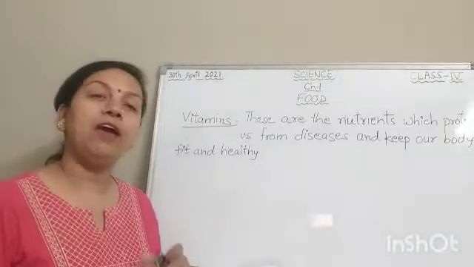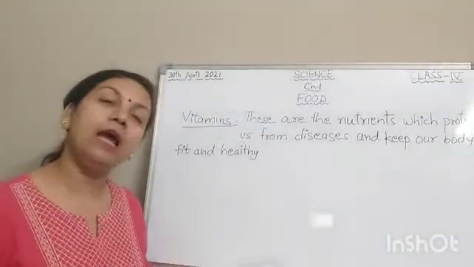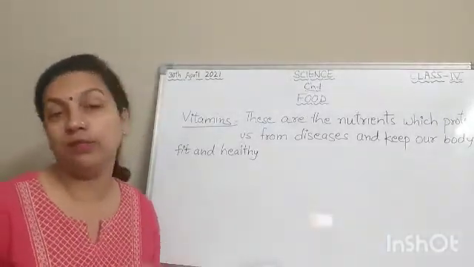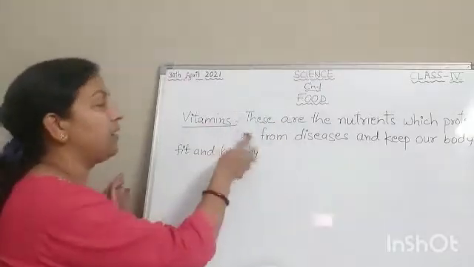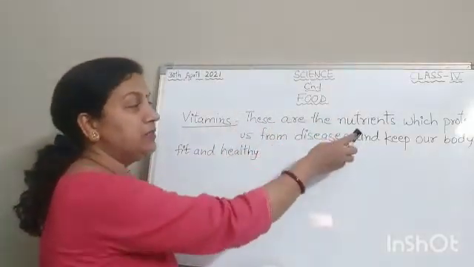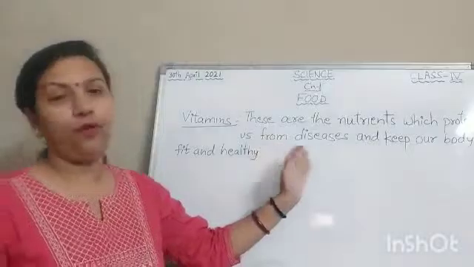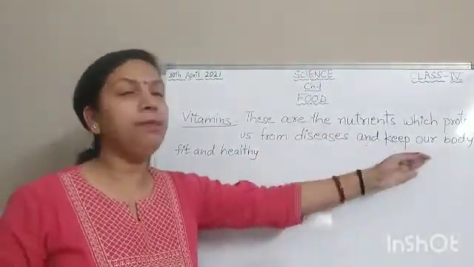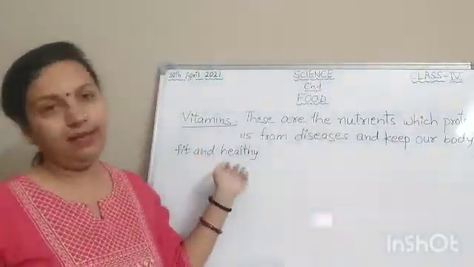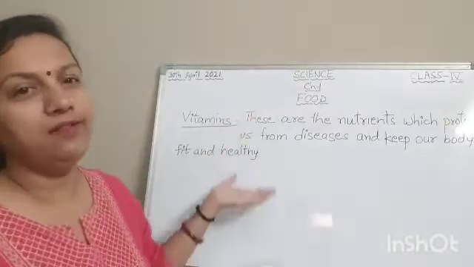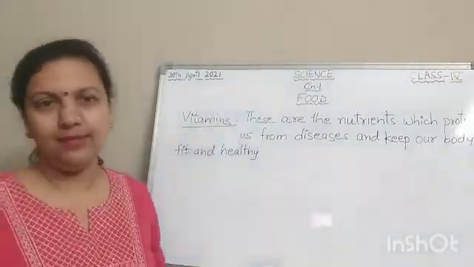So children, we have learned about the vitamins, and now we can easily define the vitamins. What are vitamins? Vitamins are the nutrients which protect us from diseases and keep our body fit and healthy. Okay, this is the definition of vitamins.